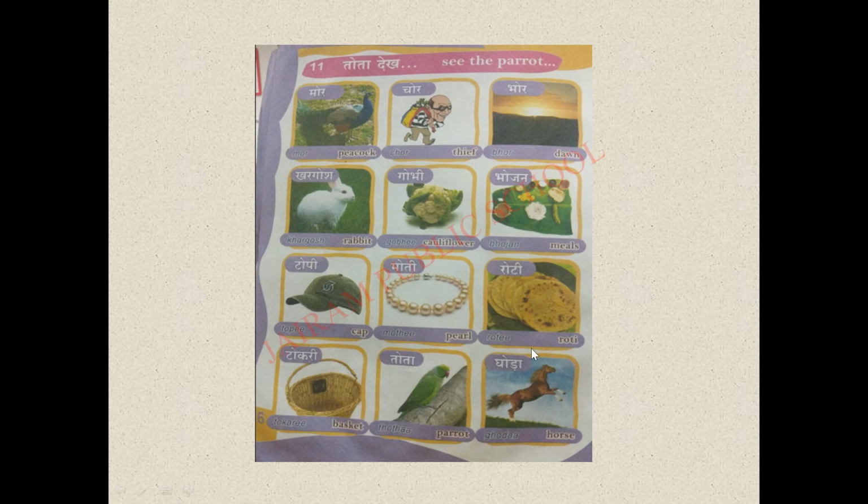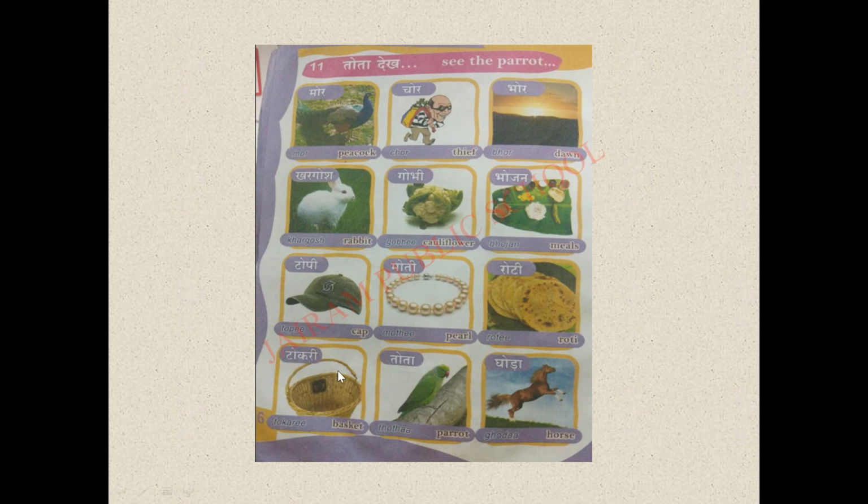Next word is Roti. See here in English also we should say roti for roti. Here we have O ki matra with the letter ra. So ra becomes ro. And this is ti. Roti. Next is Tokri. Tokri means what? Basket. Again we have O ki matra with the letter ta. To, k, ri.